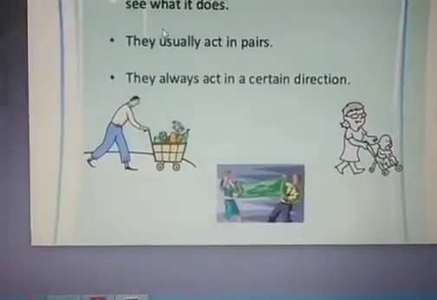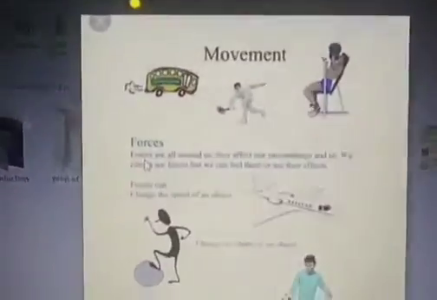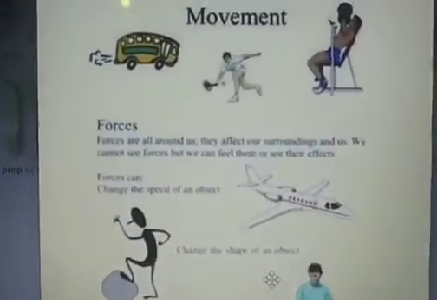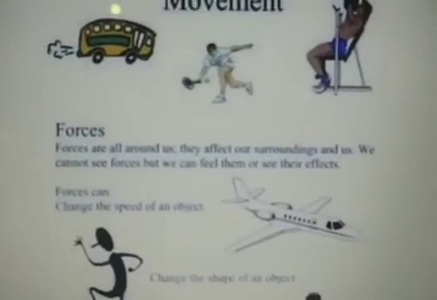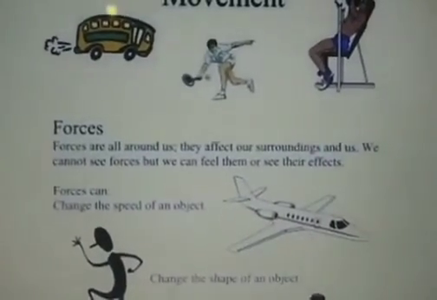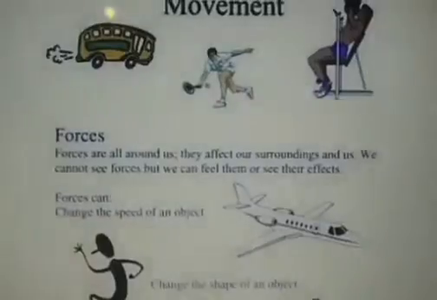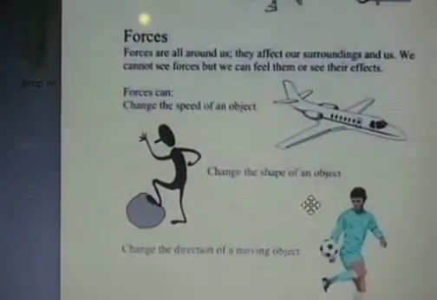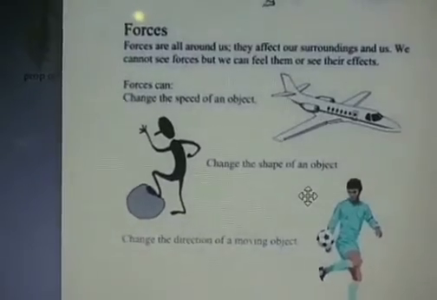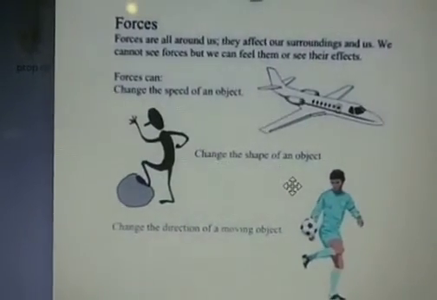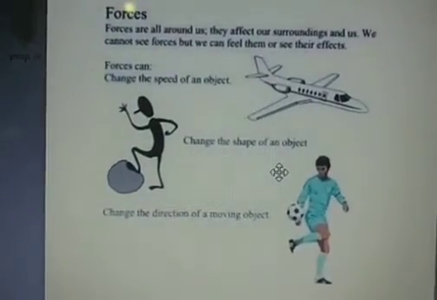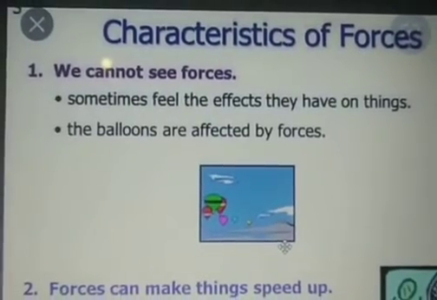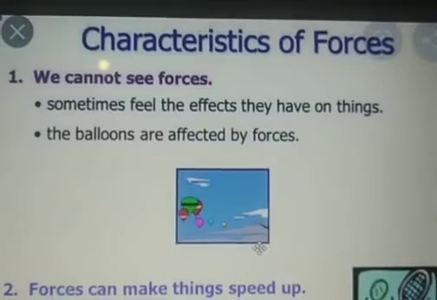So the figure represents the action of two forces and movement. Forces are all around us. They affect our surroundings and us. We cannot see forces, but we can feel them or see their effects. So forces can change the speed of an object, change the shape of an object, change the direction of moving objects. How? For understanding that, we will discuss this with these pictures.